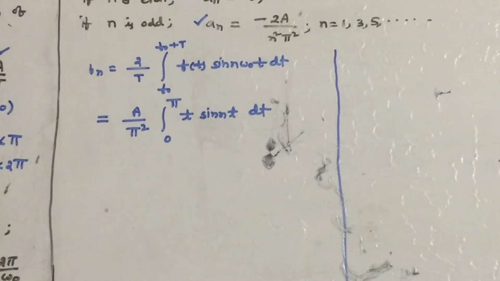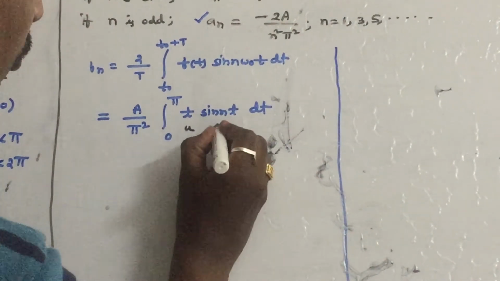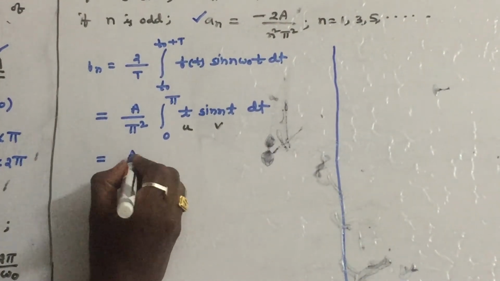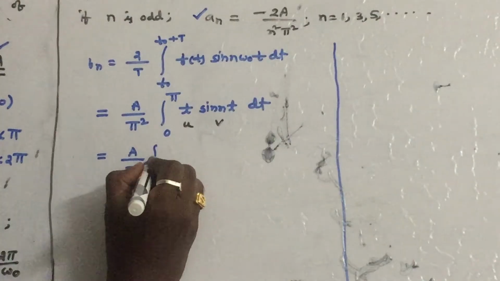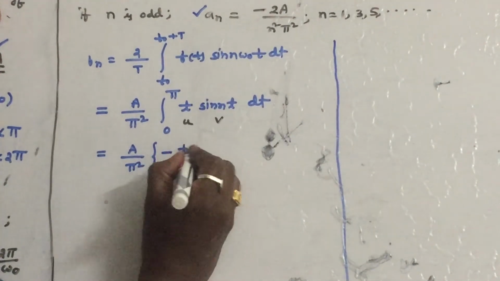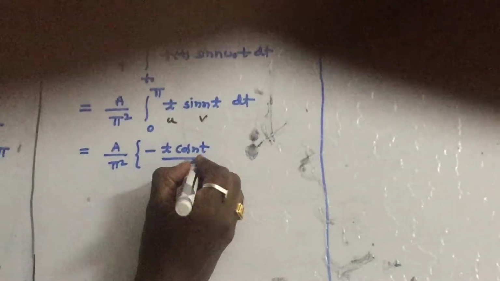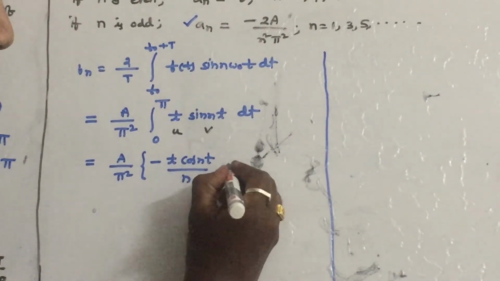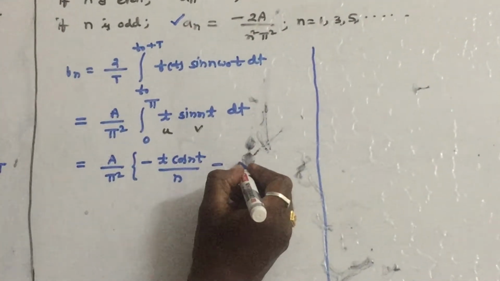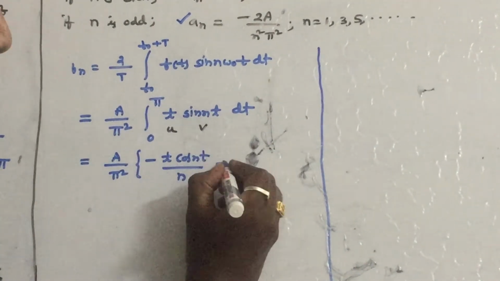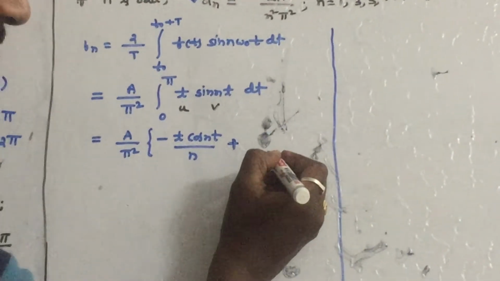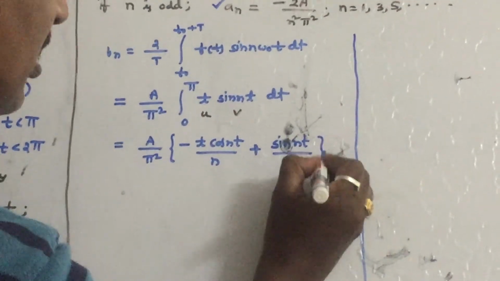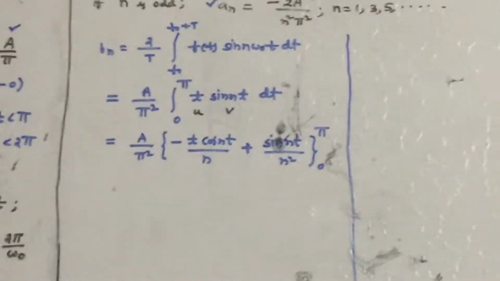Again apply the UV rule, the integral UV rule, for this one. So let us calculate it as a by pi square into minus t by cos nt by n, because first function into integration of second function is minus cos nt by n, minus integration of differentiation of t, which is 1, sin nt, minus into minus plus cos nt by n. If you again integrate, it will become sin nt by n square. Substitute the limits 0 to pi.